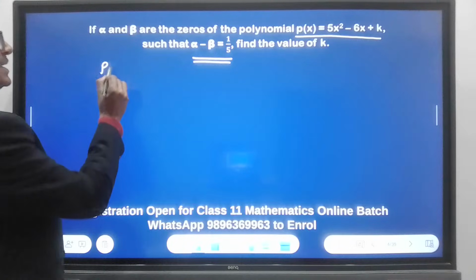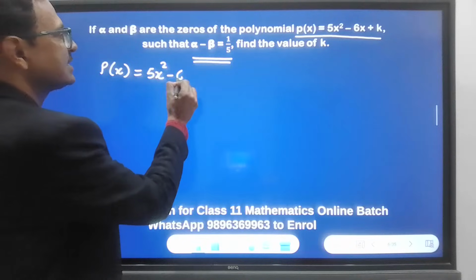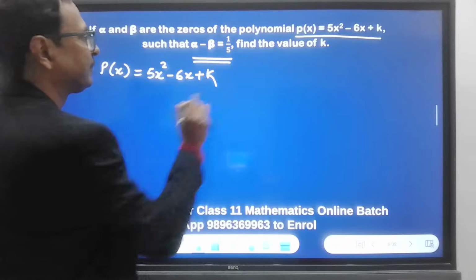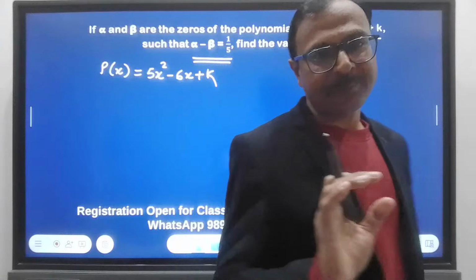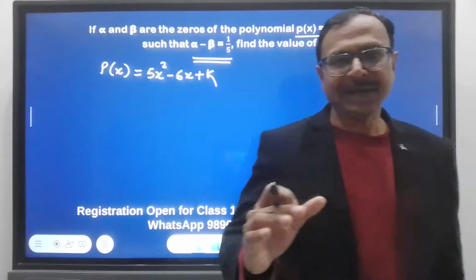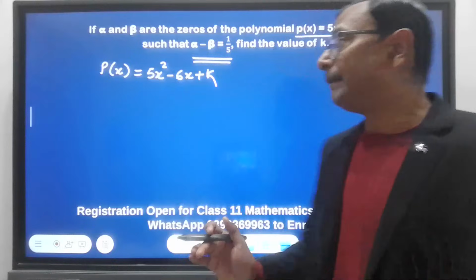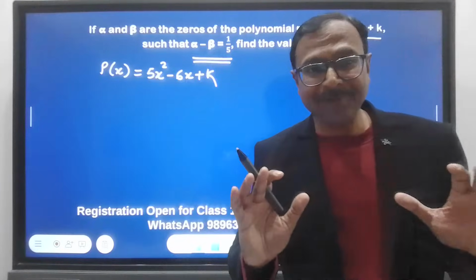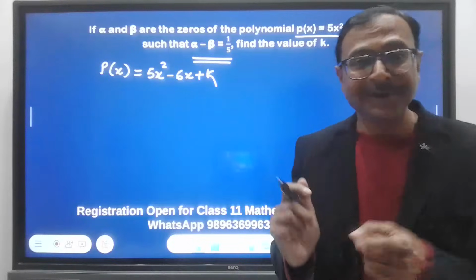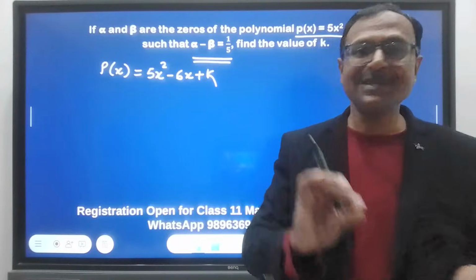So p(x) is given in the question as 5x square minus 6x plus k, right? So we will be using the relationship between the roots and the coefficients, and that's where the smartness is. How to manipulate the given alpha minus beta equal to 1 by 5 in terms of sum of zeros, that is alpha plus beta, and product of zeros, which is alpha beta.